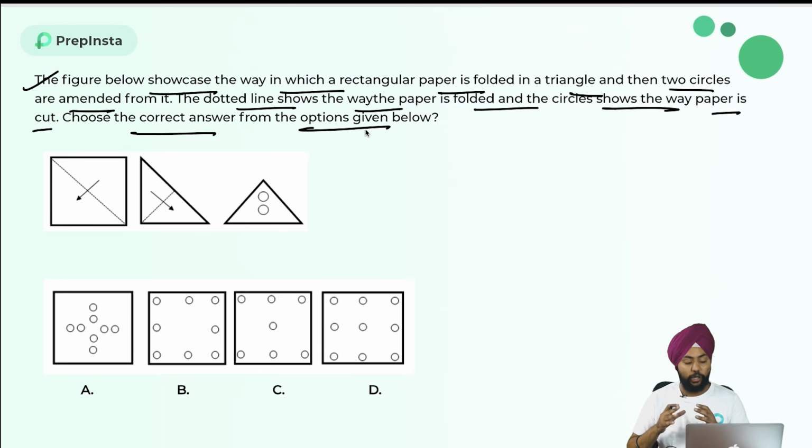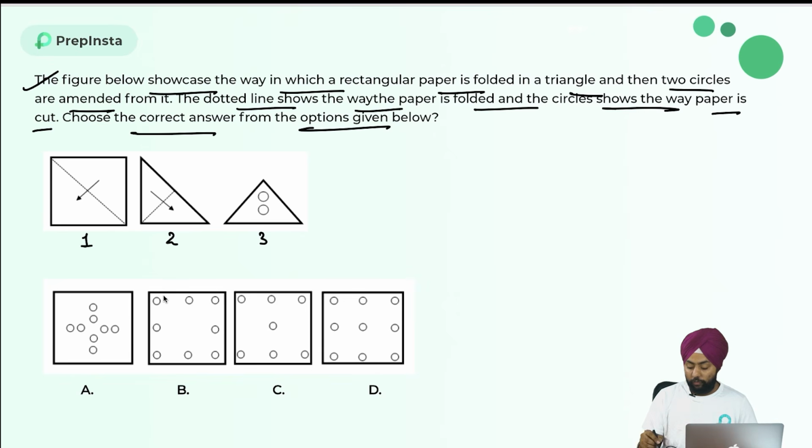Again guys, pause the video. I want you to be able to give the answer for this one. People find difficulty solving this kind of paper folding problem. I will tell you the step-by-step approach. Let's see. First I'll number the first step, second step and third step. So the first step: the arrow shows how the paper is getting folded.